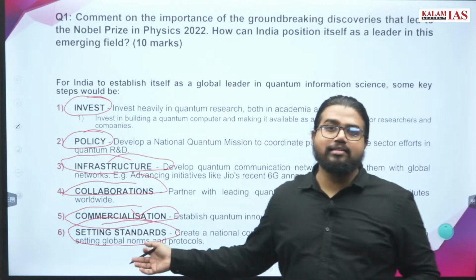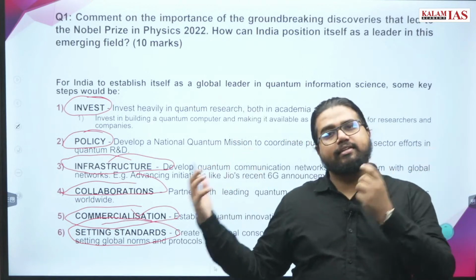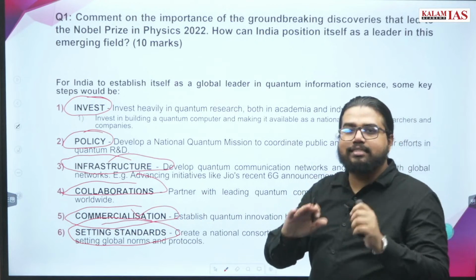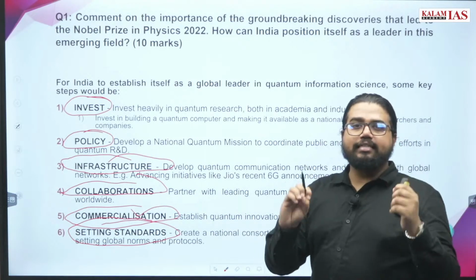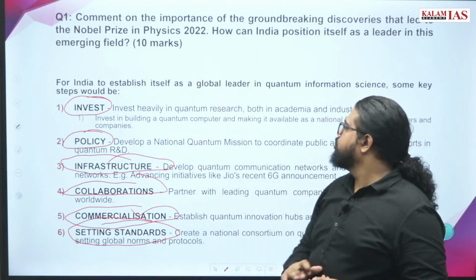We have learned this a lot from AI, artificial intelligence. Groundbreaking discoveries are already happening in different sectors, so it's very important you set some standards of regulation, standards of application of the technology. These are the dimensions you should think on.